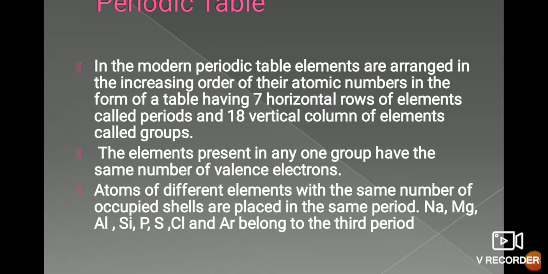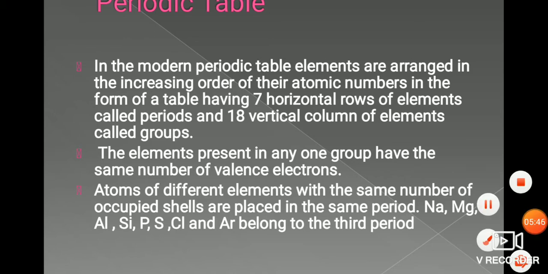like sodium, magnesium, aluminium, silicon, phosphorus, sulfur, chlorine and argon, if you go with the electronic configuration, it only goes up to the third shell. It will be considered only up to the M shell, because sodium has atomic number 11, so it will be 2, 8, 1. If you go with magnesium, it is 2, 8, 2.